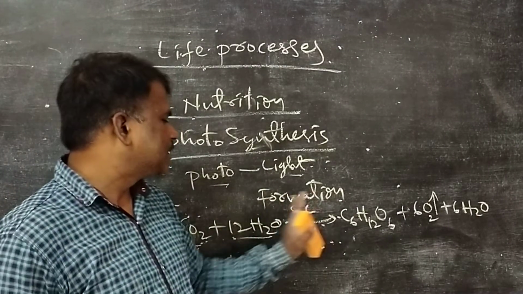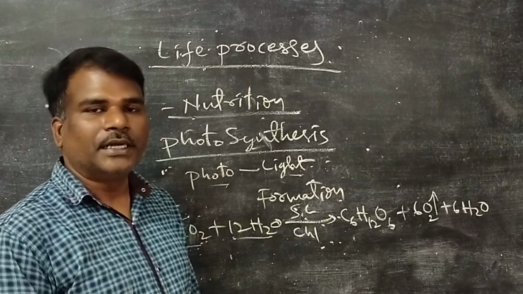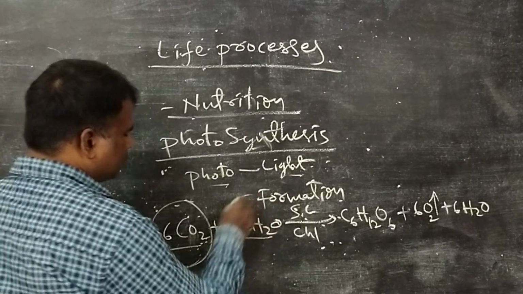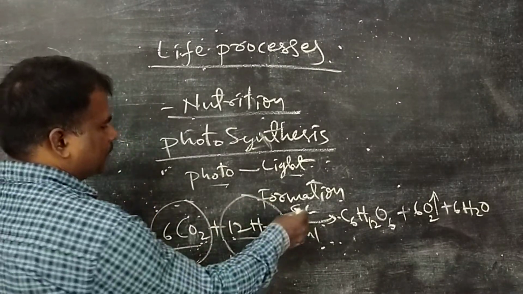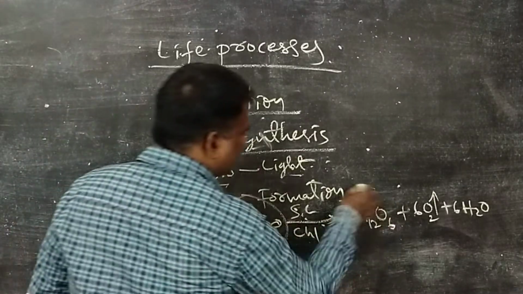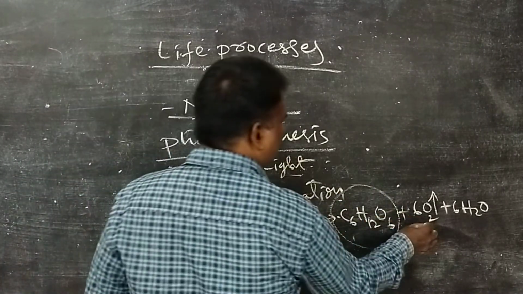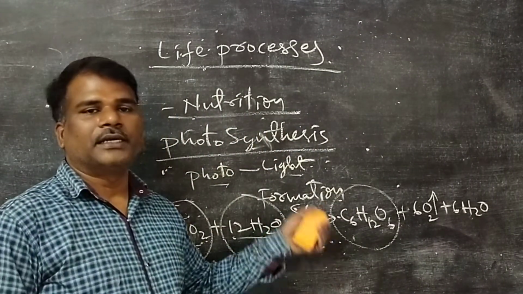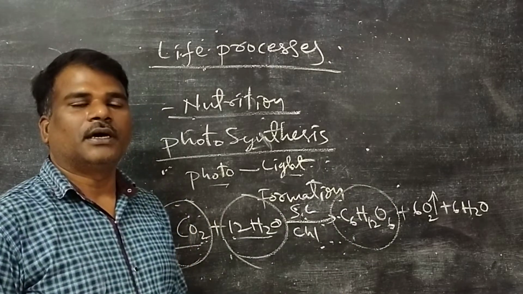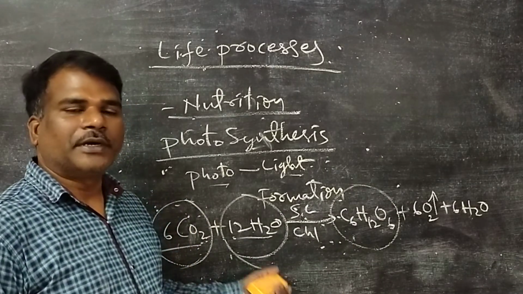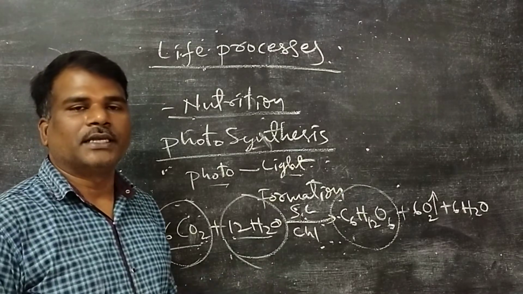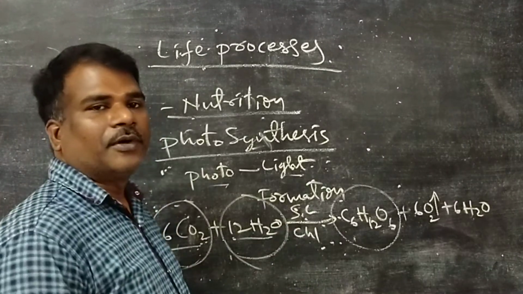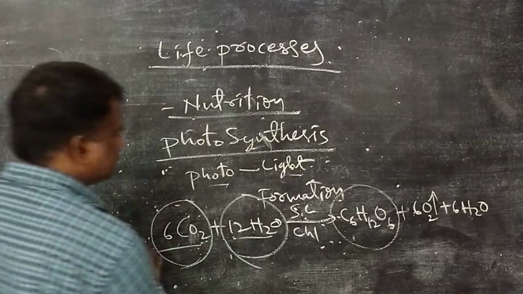Photo means light, synthesis means formation of carbohydrates in green plants. Plants utilize carbon dioxide and water, and in the presence of sunlight and chlorophyll they prepare carbohydrates and liberate oxygen and water. So it is a basic life process which helps to provide food to all organisms, and we also depend upon plants for our food materials, the carbohydrates made by plants.